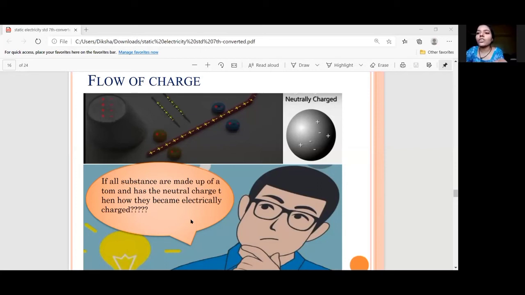And I told you in the previous slide that neutral charges don't repel, nor attract, and they are stable, means balanced charges. So there will be no positive, no negative terminals, and there will be no shock. Then if there is no shock, then how do they become electrically charged? फिर कैसे वो पॉजिटिव और नेगेटिव बन जाते हैं? So let's see. Next.